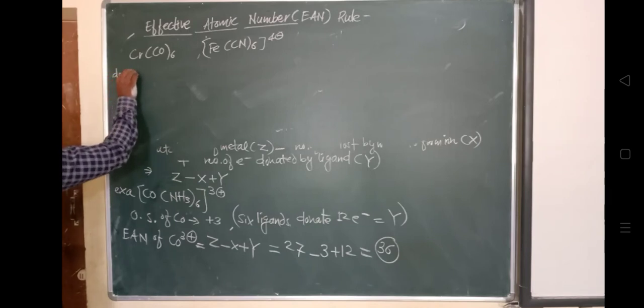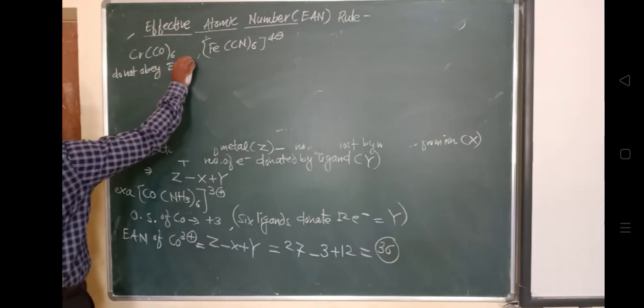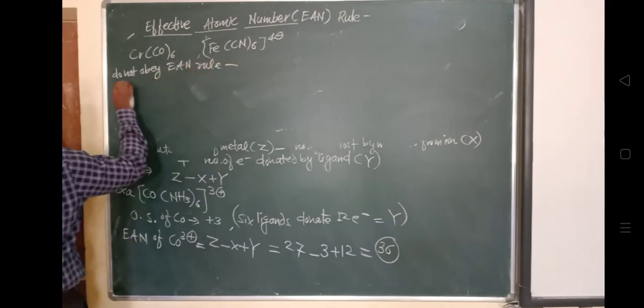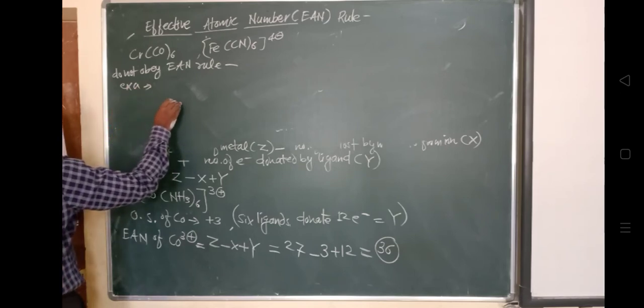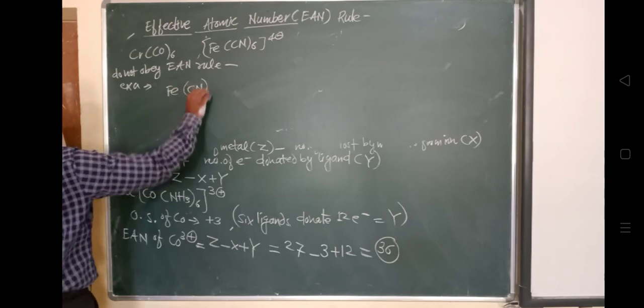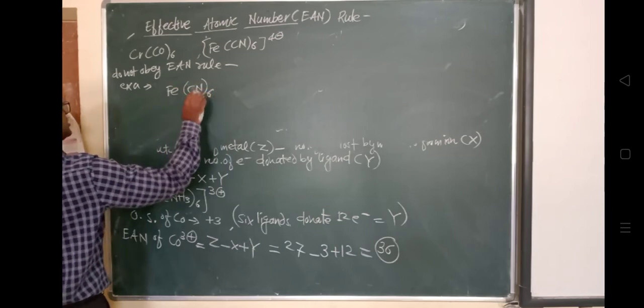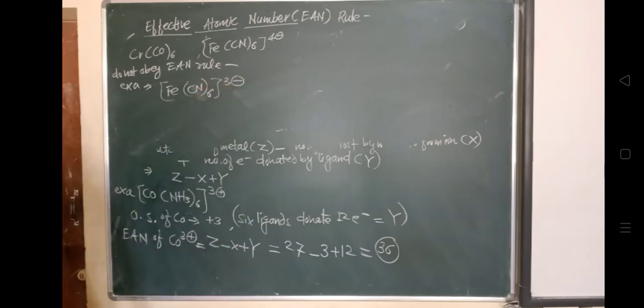So this is the way by which this effective atomic number rule, given by Sidgwick, is applicable for those central metal ions that will have the electronic configuration of their next noble gas element. Means they will have electronic configuration as 18, 36, 54 or 86.